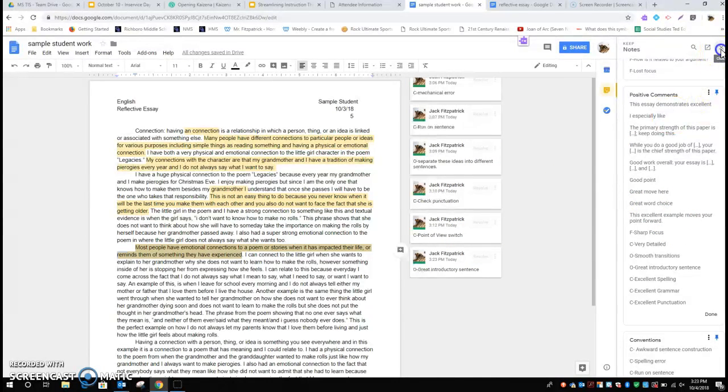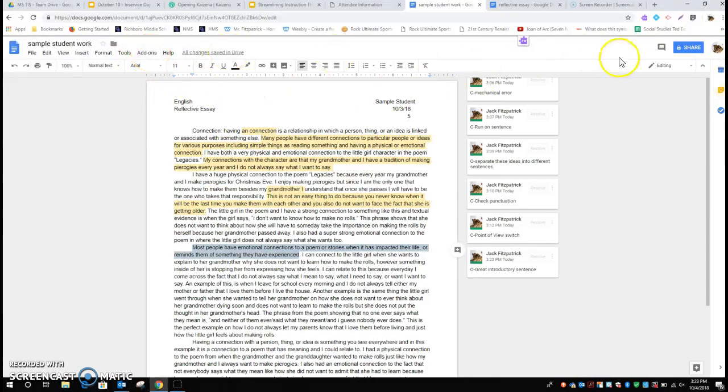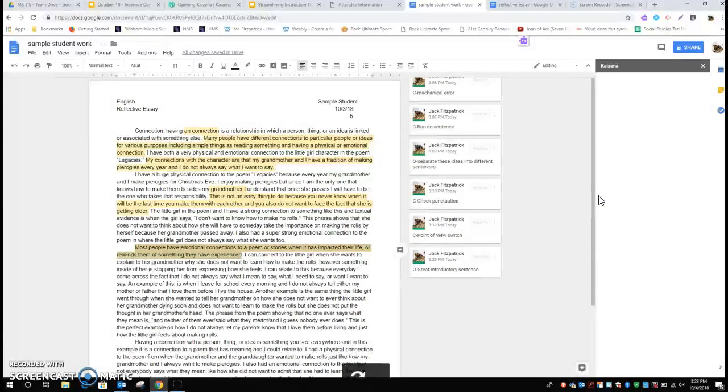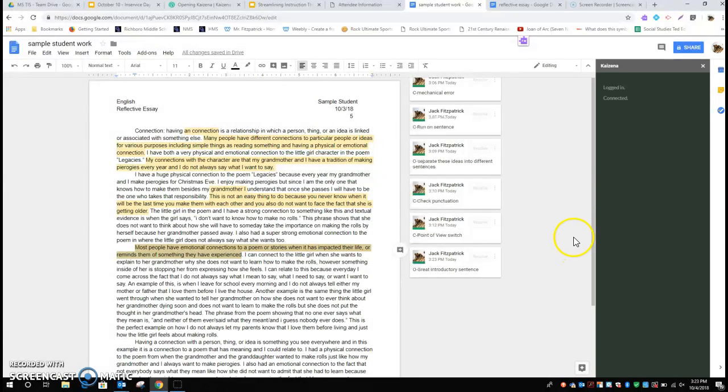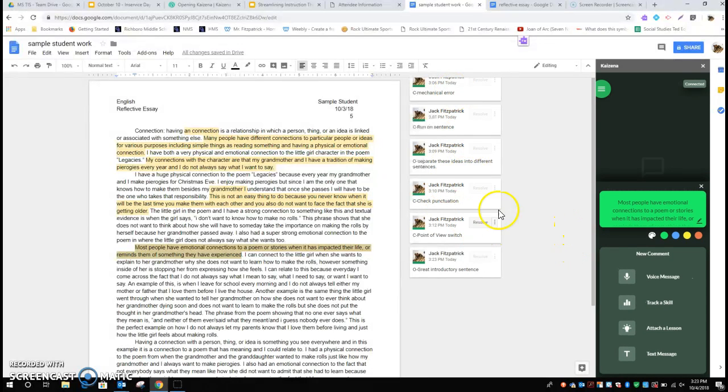Now, something else I can use is called Kaizena. So I can go to add-ons. I can open Kaizena. I'll show you how this opens. It'll open on my right-hand side here. And not just these comments that I normally use, I can leave a voice message.